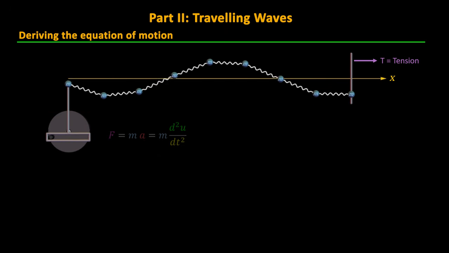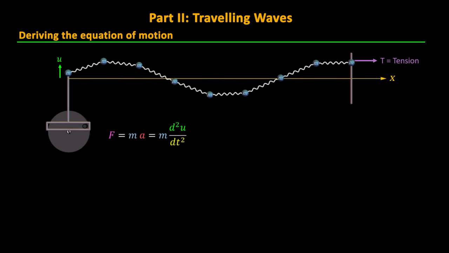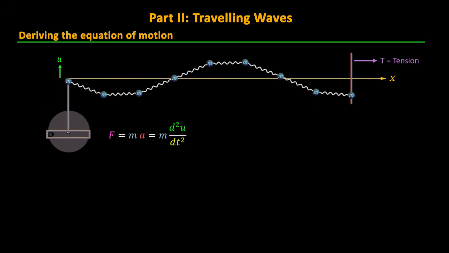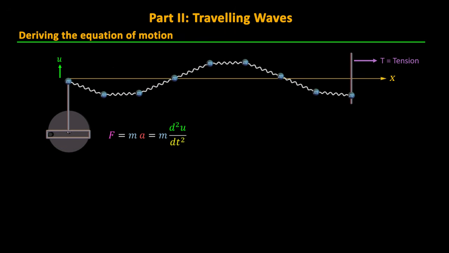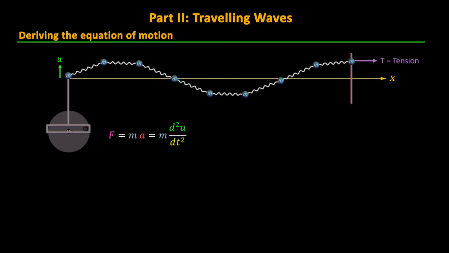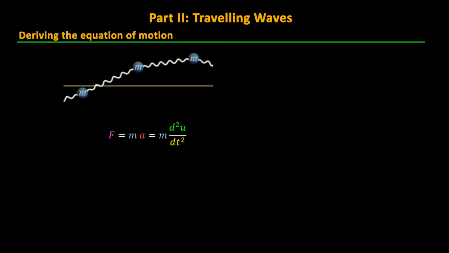Again, we will want to apply Newton's law of F equals ma to say the force is equal to mass times the second derivative of the vertical displacement with respect to time, but first we need to figure out what are the forces acting on each mass. Zooming in on one mass, let's call it the mass at position x sub n. The displacement u will be a function both of this position and of time.